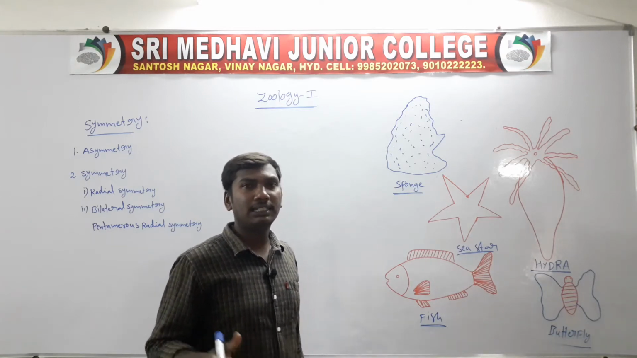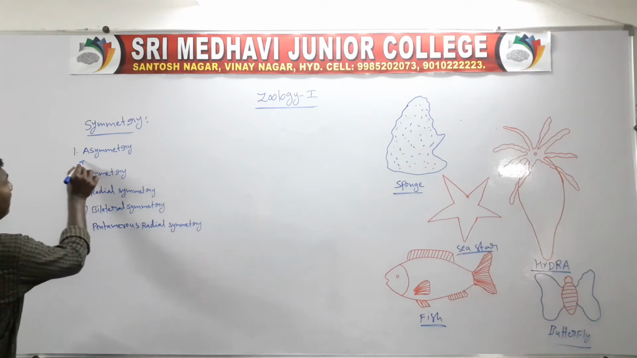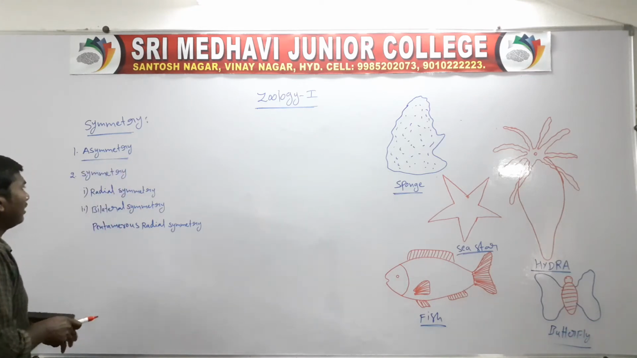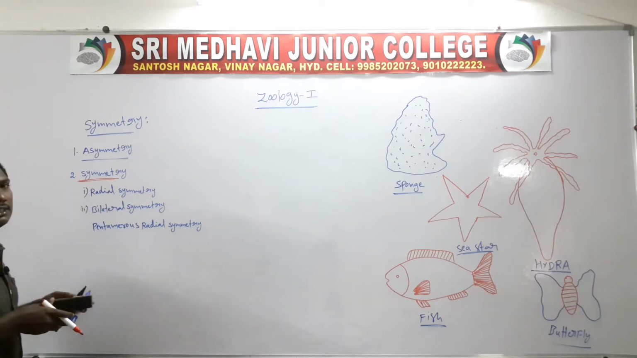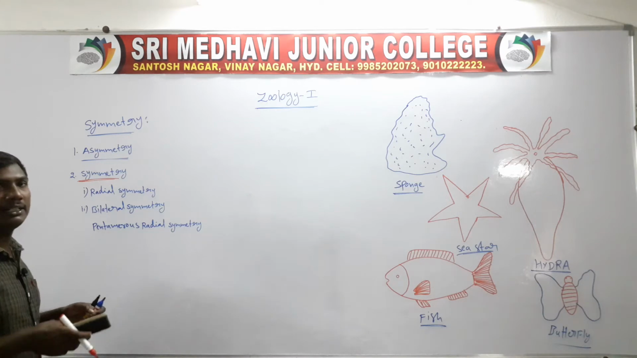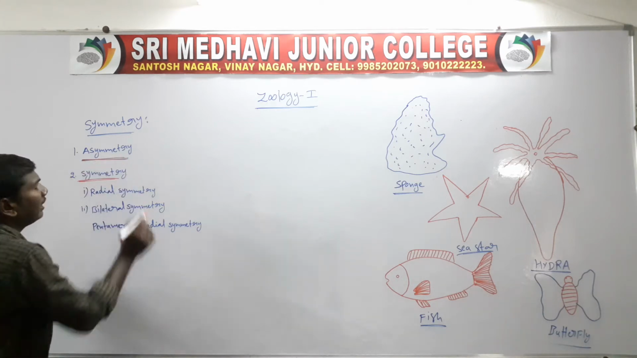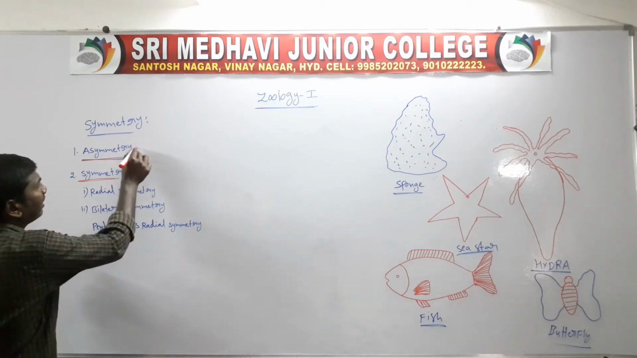Symmetry has two types. First one is asymmetry. Second one is symmetry. First, asymmetry.